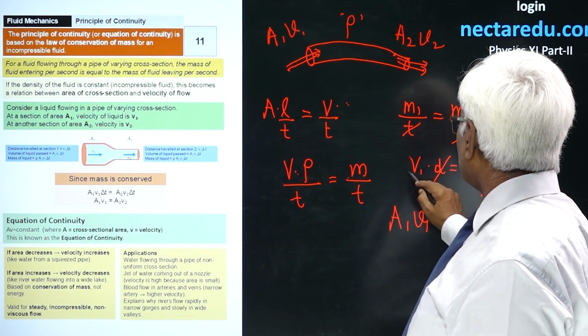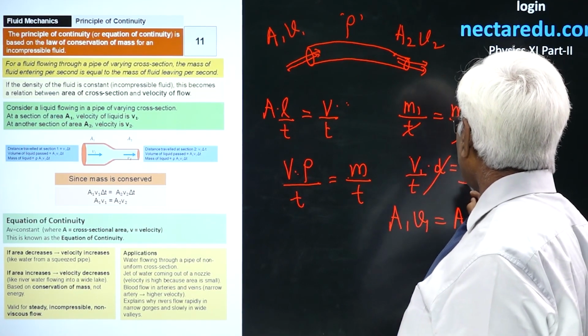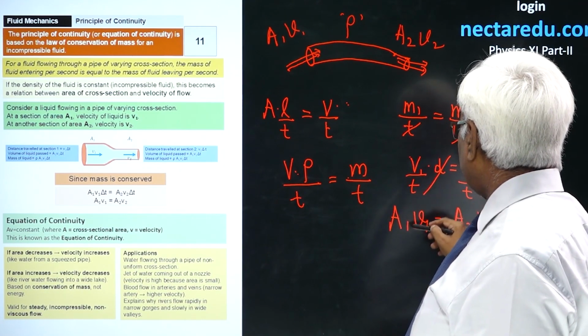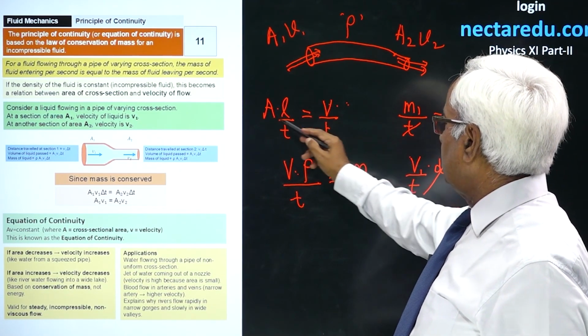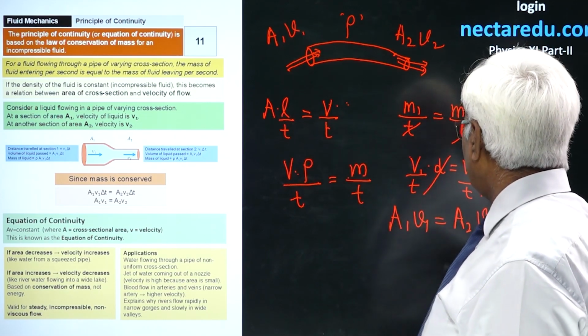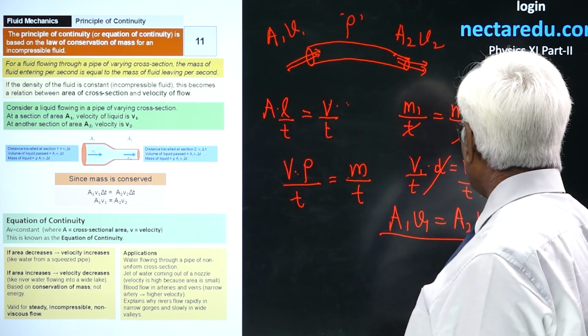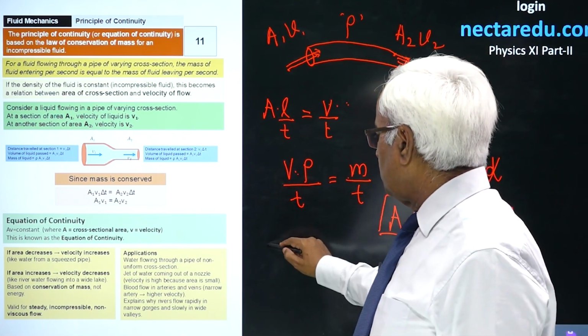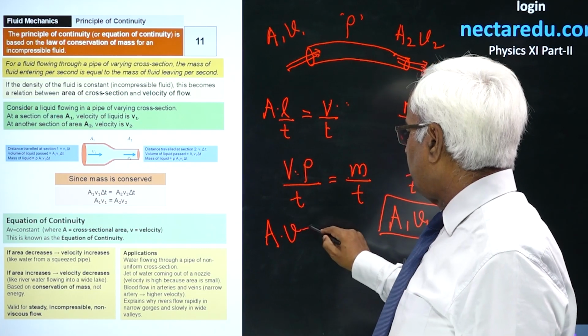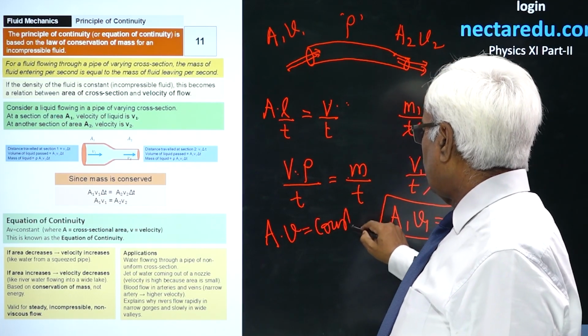This rate will also continue, and volume upon t is area into velocity. So A1 v1 equals A2 v2. This is the law of continuity. It could be summarized as A into v is constant.